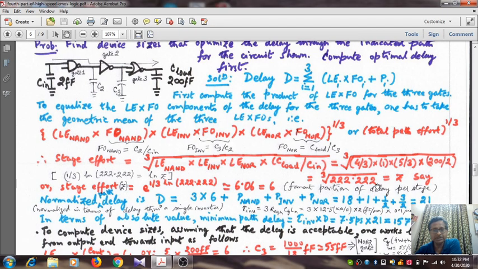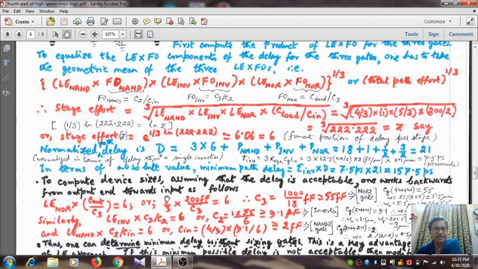So the fan out portion of the delay per stage becomes 6. So what is the normalized path delay? You have got 3 stages to consider, so 3 times the fan out portion of delay per gate, 3 into 6, plus the sum of the 3 parasitic terms. P of NAND is 1, P of inverter is half, P of 2 input NOR is 3 by 2. So it becomes 21. In terms of the absolute value, this is 7.5 picosecond multiplied by 21, that is nearly 157.5 picosecond.